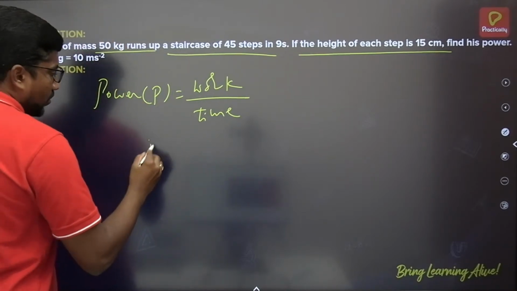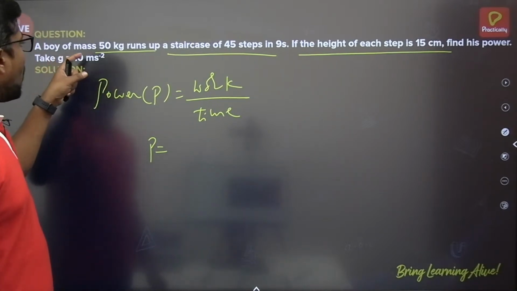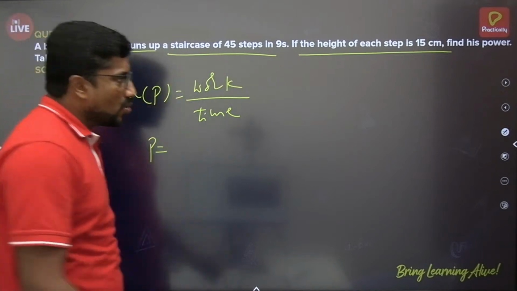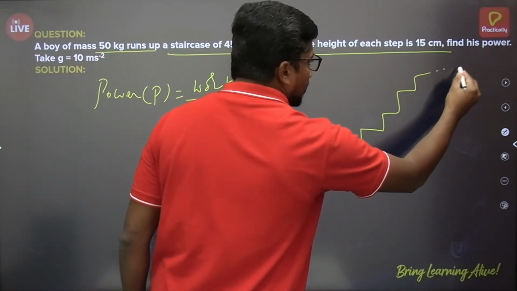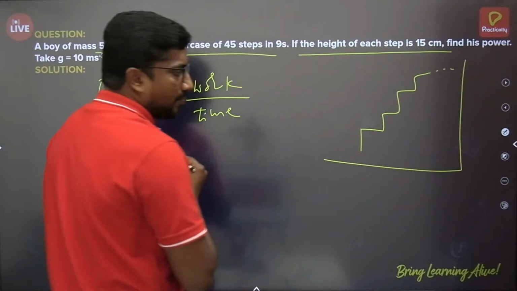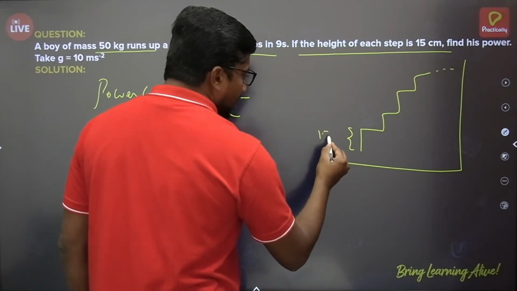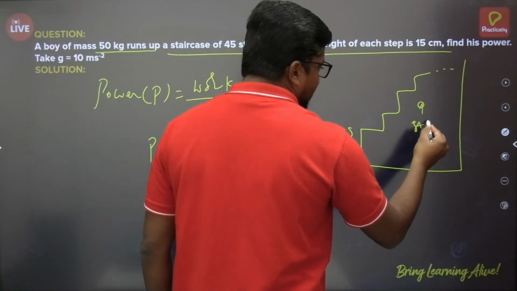Power P is equal to work, whose value we have to find. Here the boy runs up a staircase. So staircase will be like this. So finally here let it be. Alright, each step height is 15 centimeter. Totally there are 45 steps.